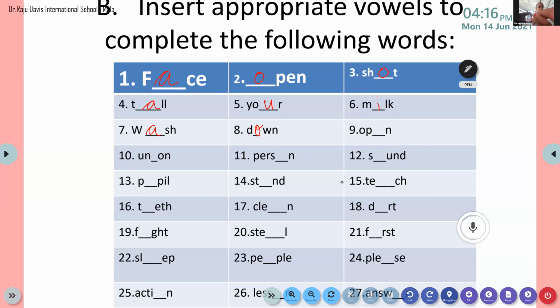Children, please do unmute it. Sri Parvati, come on. Unmute it, Sri Parvati. Yes, do the 9th question. O-P-E-N. Yes, O-P-E-N. Very good. So which letter has to be inserted there? E has to be. Yes, it is open. Very good. Now I'll move on to the last word of today's session.